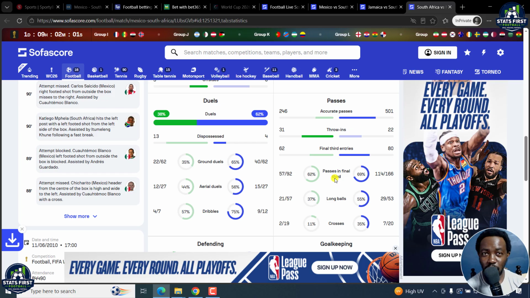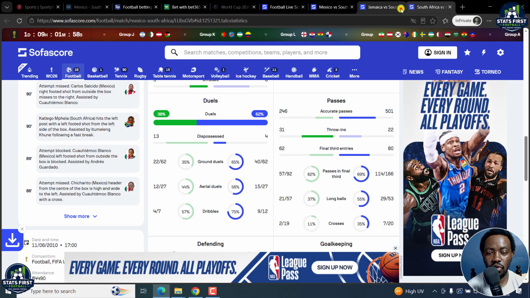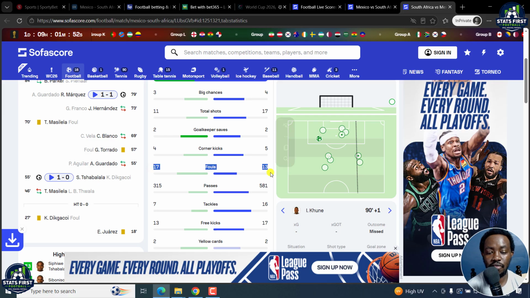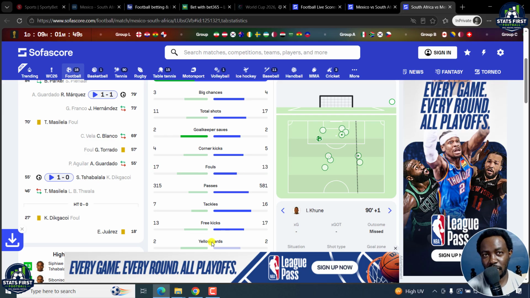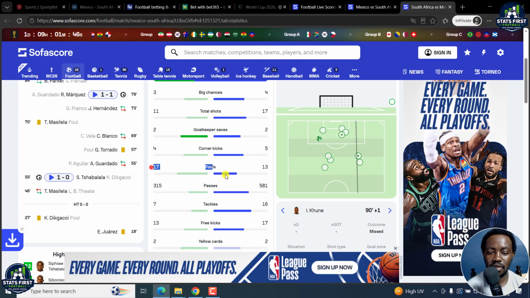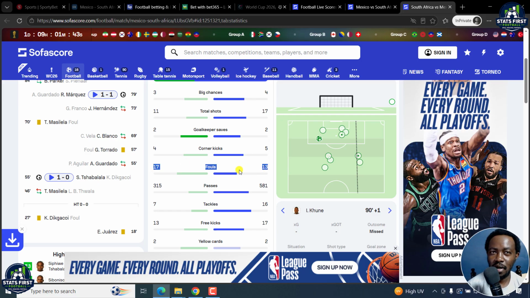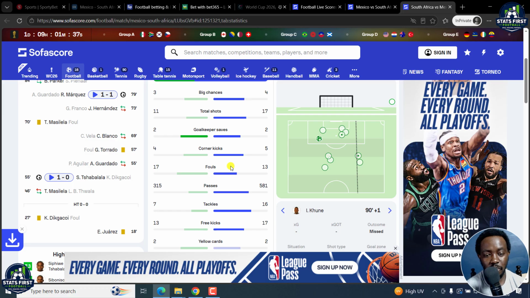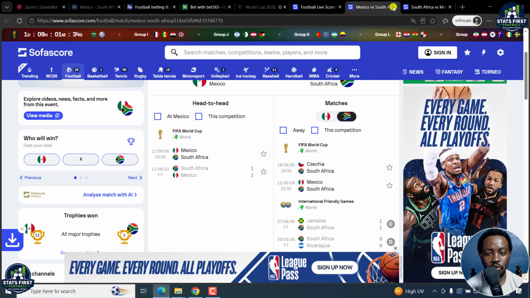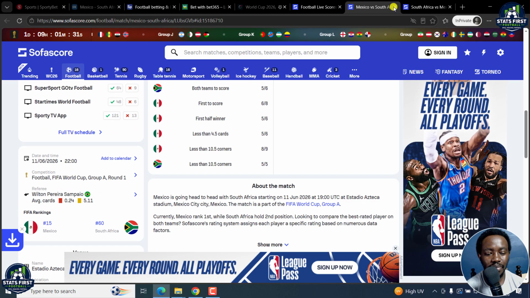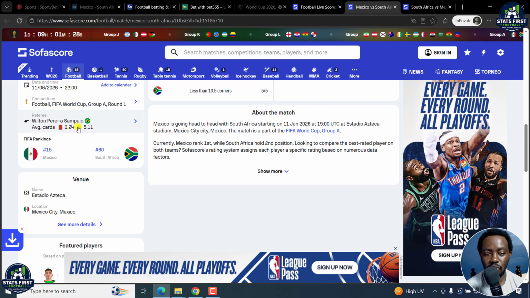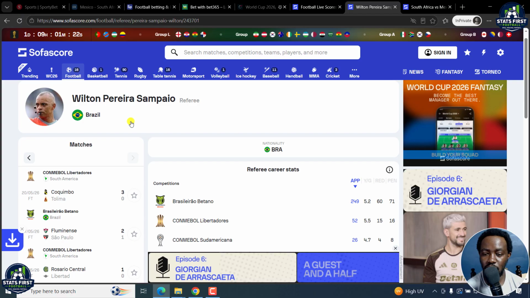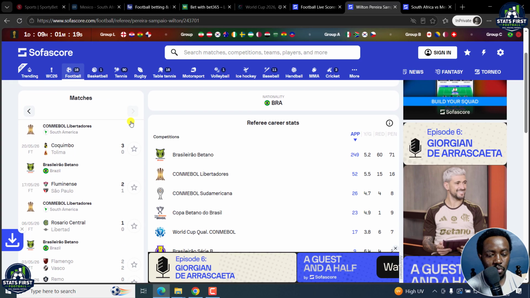A couple of things I'd like us all to take note of: when you're analyzing for things like fouls, you need to also factor in who is the referee. Now, yellow cards are entirely dependent on the referee, but fouls sometimes are dependent on the referee. Sometimes a referee might be too lenient, or sometimes may issue the fouls. But for this particular game between Mexico versus South Africa, there is a high chance the referee is Wilton Pereira Sampaio. There is a high chance he's going to give a good number of fouls. That is something I'd like us all to appreciate.